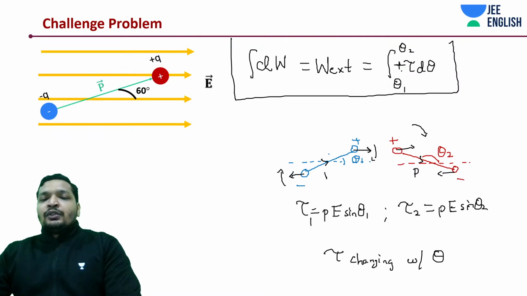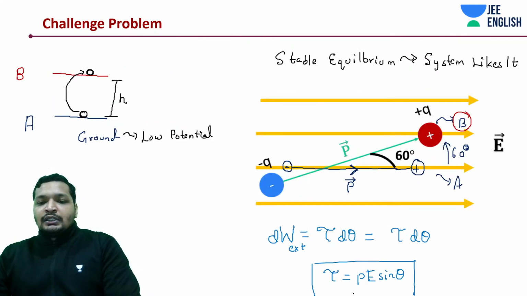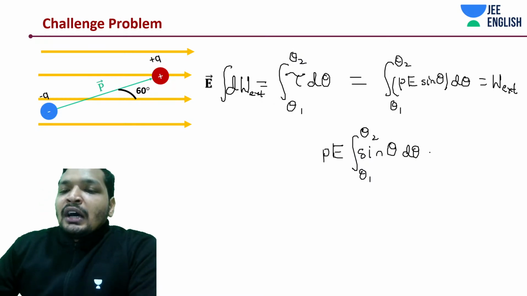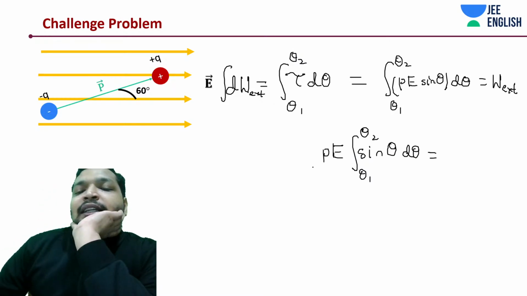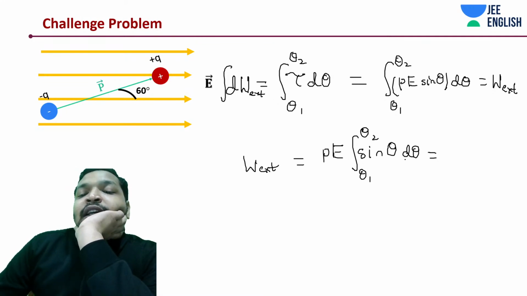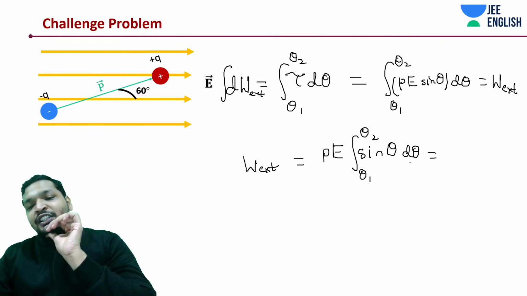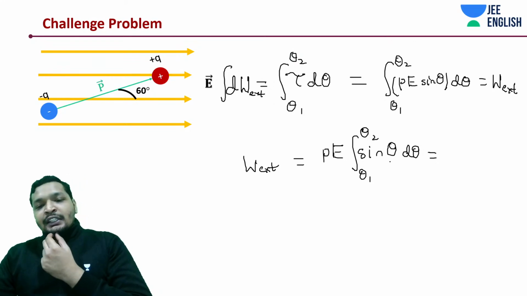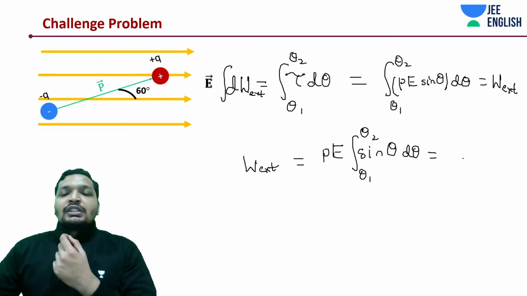Why did I write down tau minus theta? I don't know, it should not be minus theta and all, it's just tau d theta. Okay, so now the thing is just integrating this thing, work external. What is integration of sine theta d theta? What is differentiation of cos theta? It's going to be minus sine theta. So integration of sine theta should be minus cos theta.